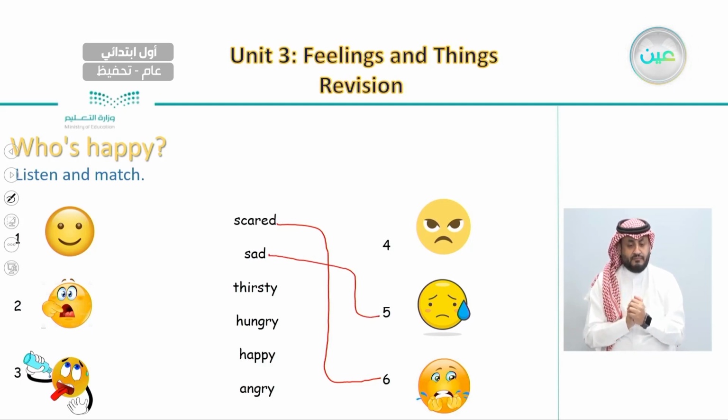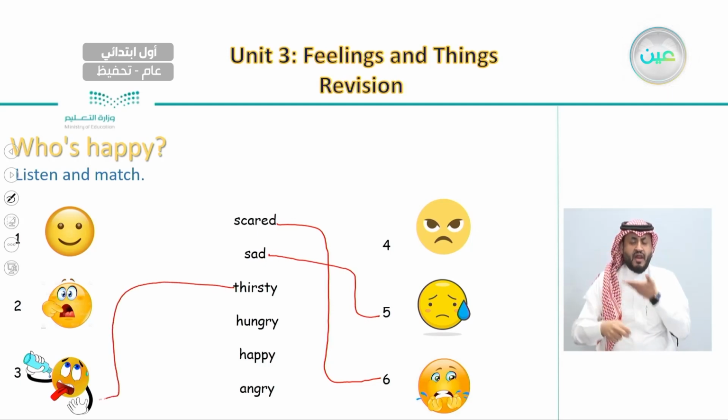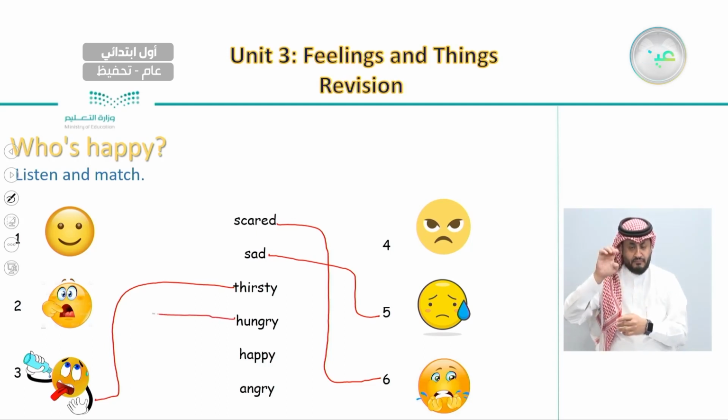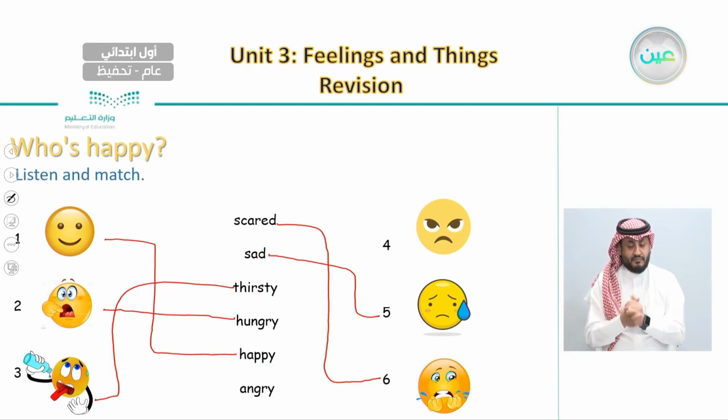Thirsty is number 3. And the next one, hungry, which is number 2. As with the word happy, it is number 1. And the last word, which is angry, it is number 4.